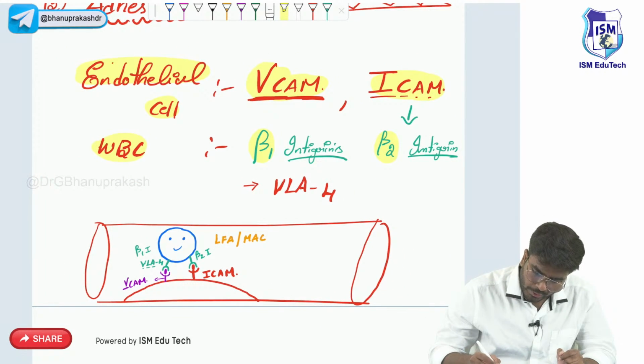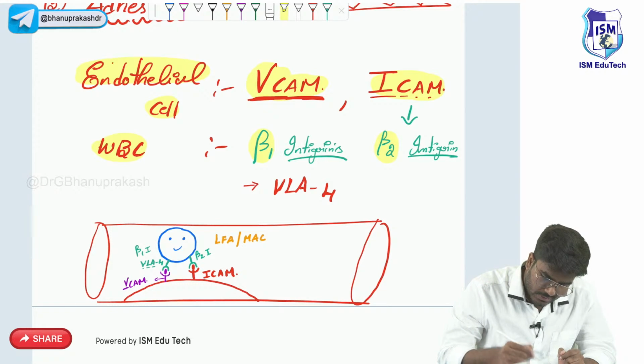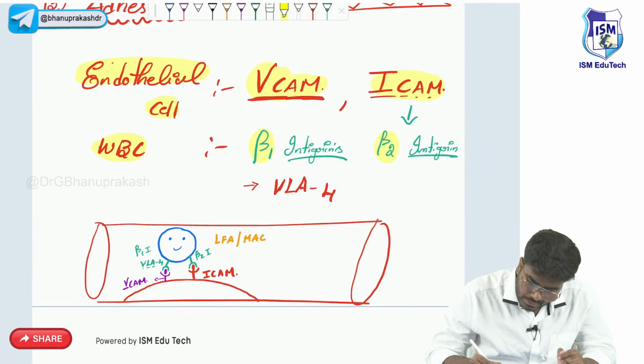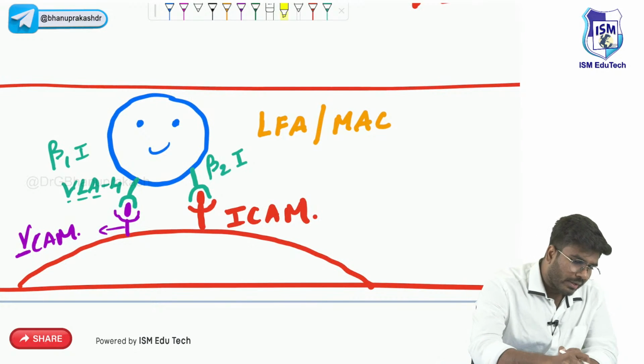VCAM and ICAM are going to bind with the integrins. These are beta 1 integrin and beta 2 integrins, and I have also given you the examples. Now the important point is, what are the CD markers of these molecules?